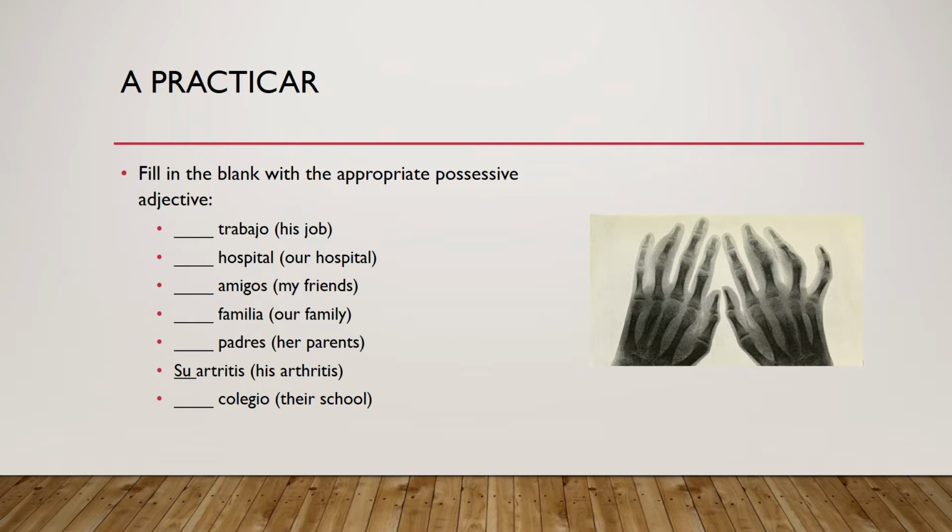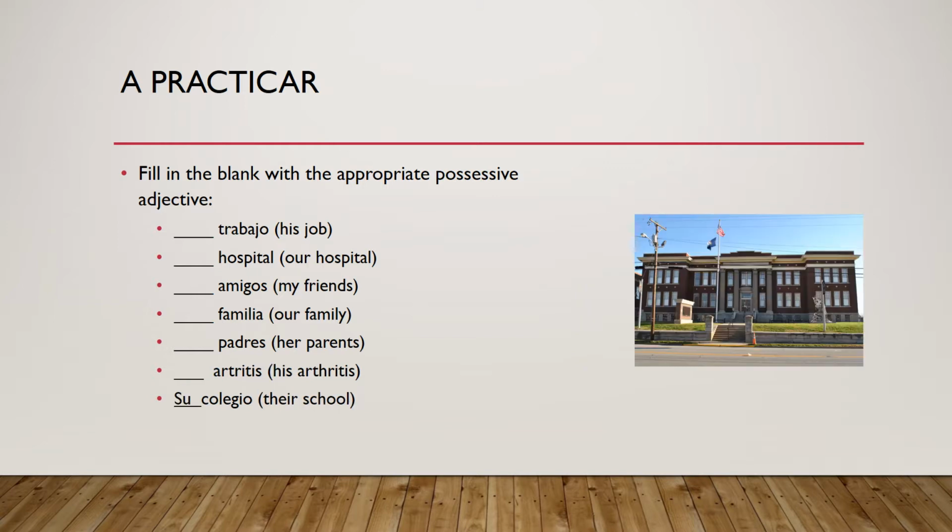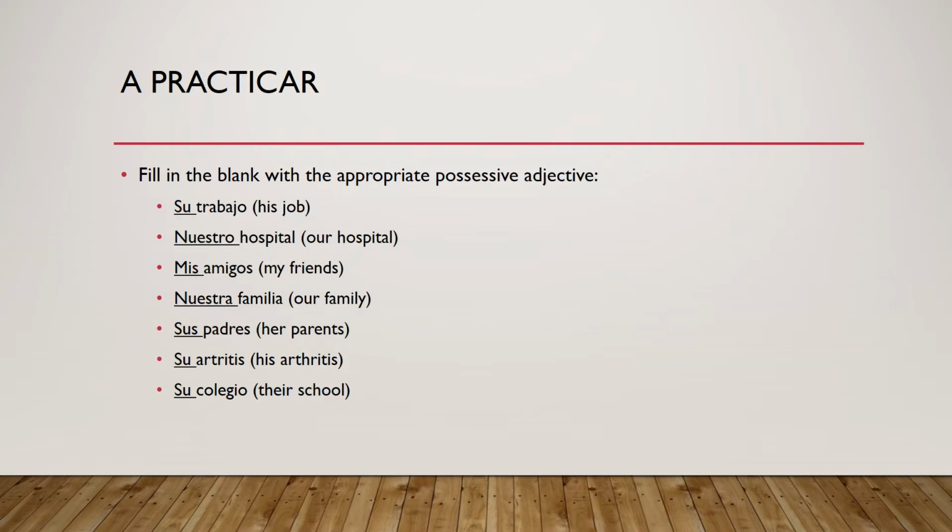And the last one, their school, su colegio. Quick note about the word colegio in Spanish. It's another false cognate or falso amigo. You would think the word colegio would mean college, but in Spanish it means school. If you want to refer to a college, you would use the word universidad, which sounds like university in English. And here's all the answers listed, so you can take another look at them.